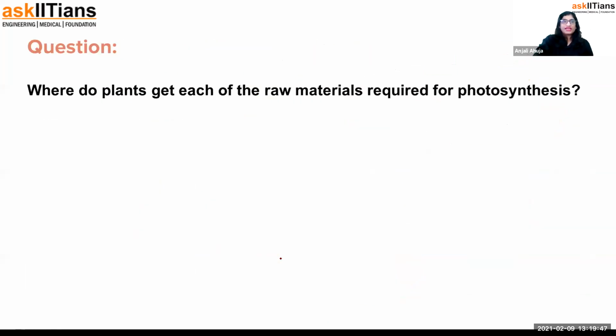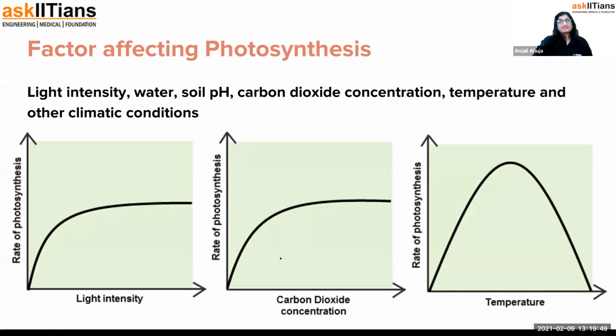Now guys, the very last topic I suppose is factors affecting photosynthesis. You can think about all the factors, but a few are written there: light intensity, water, soil, pH, carbon dioxide concentration, temperature, and other climatic conditions. On the graphical format, I have added light intensity and carbon dioxide. Guys, listen, I don't think they're going to ask a detailed question on this topic, but they can ask a 1 or 2 mark question. But that's fine, you have to learn it.